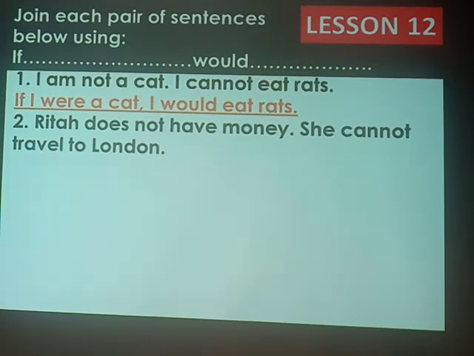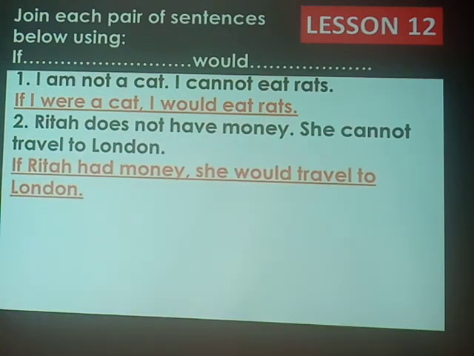So we must change it to the past simple form. What's the past simple form of have? Yes, what is it? You are right. Had. So we shall say, if Rita had money, she would travel to London. Here it is. If Rita had money, she would travel to London.